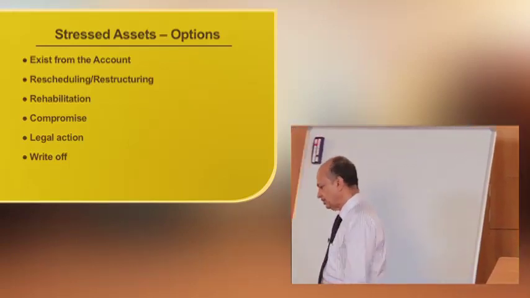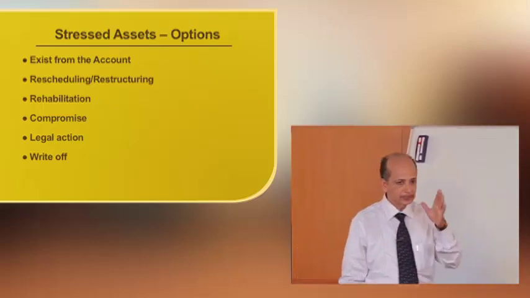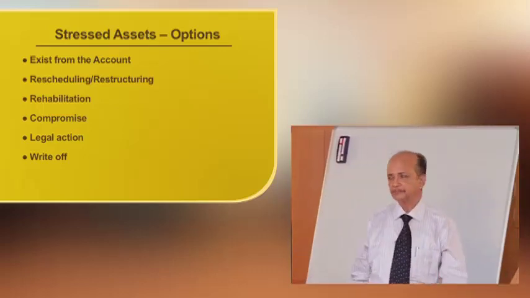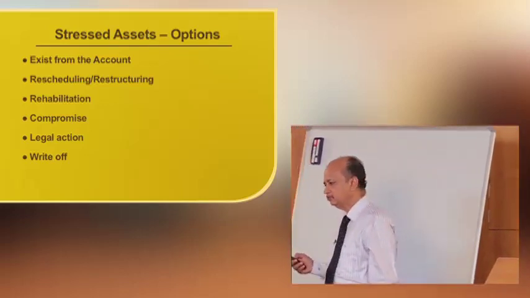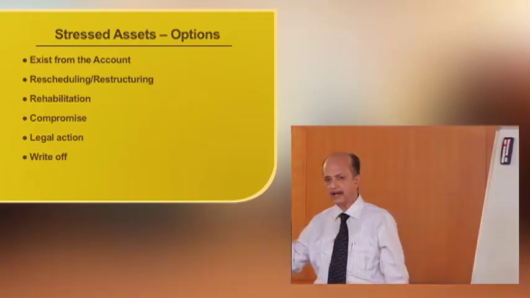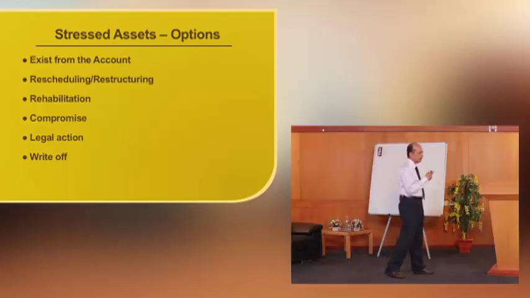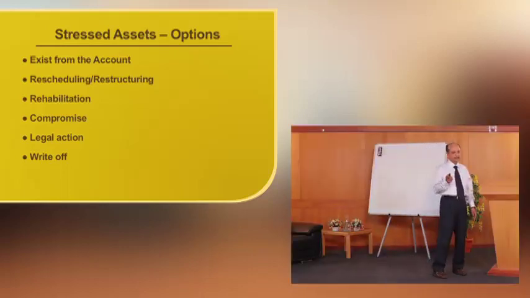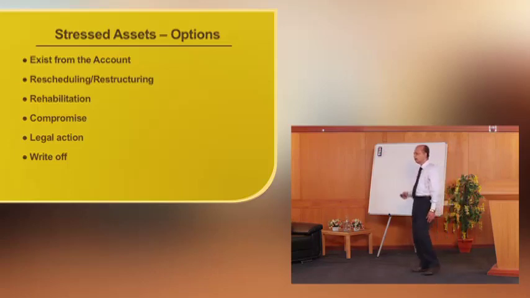The first and foremost is that the banker will always consider to exit, to come out of the finance. Once the symptom is already there, it is very difficult for the borrower to find another bank for his credit requirements, or for taking over the account by another bank. It is a difficult proposition for the borrower as well as the bankers.